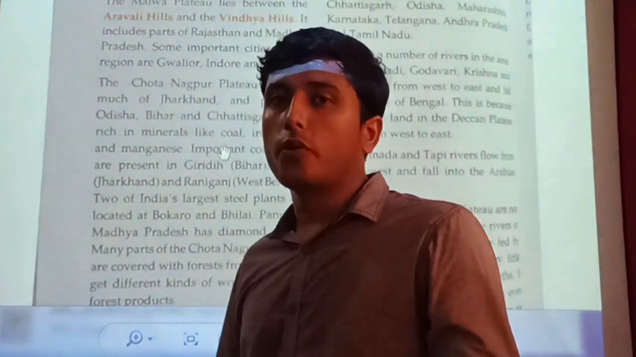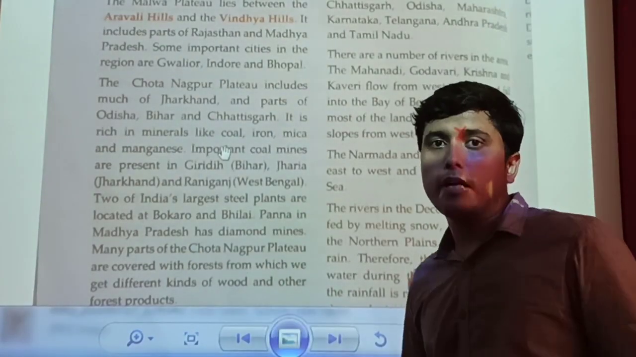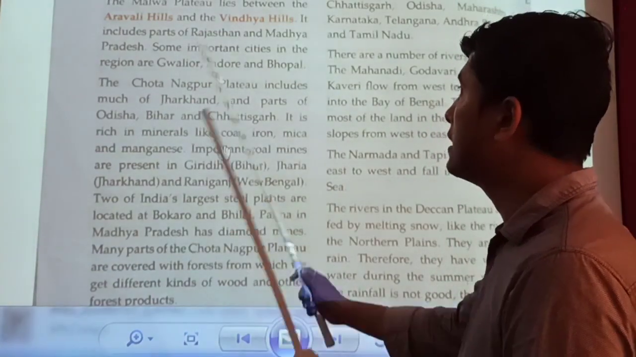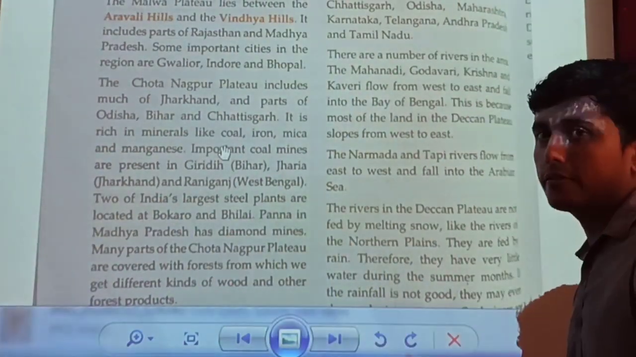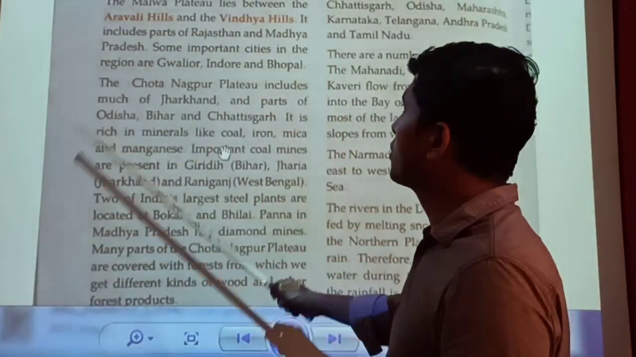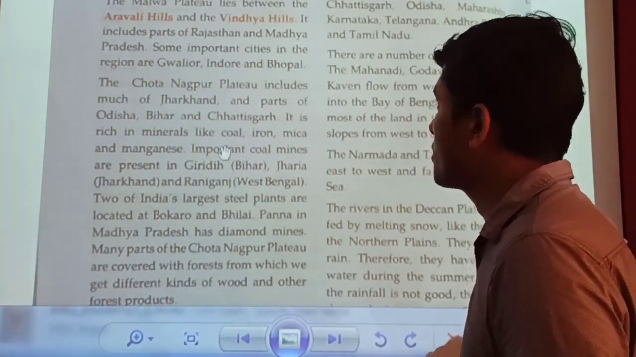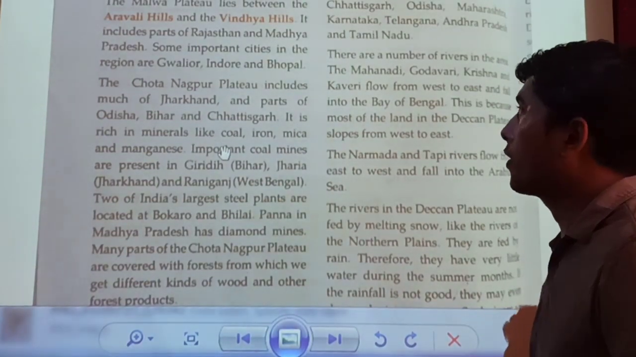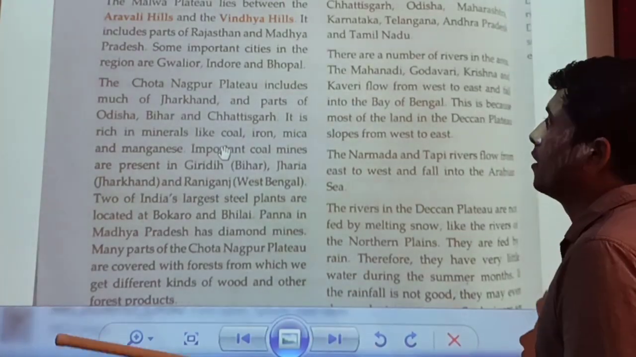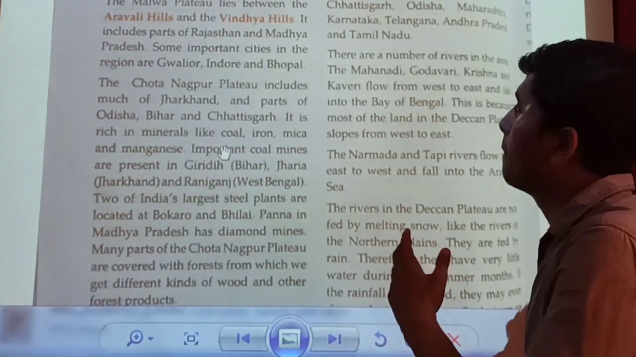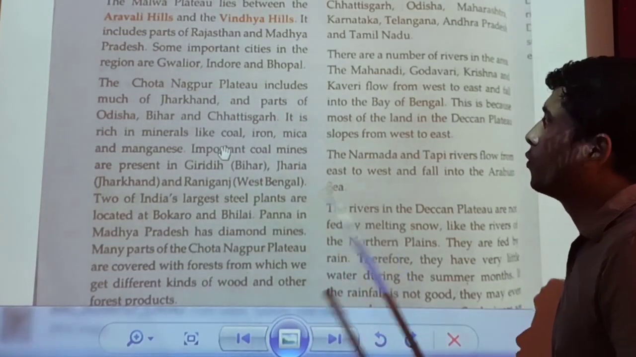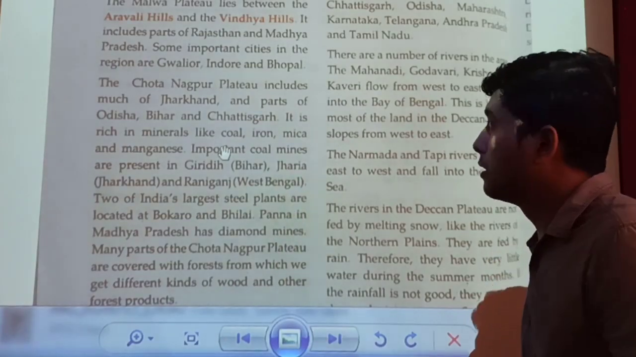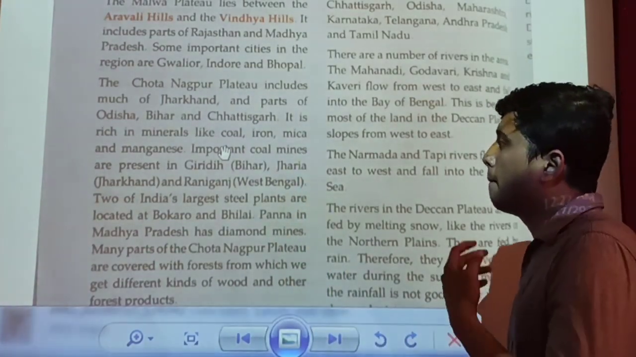Now students, after knowing the location of the Malwa Plateau and the Chota Nagpur Plateau, let's move further into the lesson. The Malwa Plateau lies between the Aravalli Hills and the Vindhya Hills. We have just seen its location. It includes parts of Rajasthan and Madhya Pradesh. Some important cities in the region are Gwalior, Indore and Bhopal. The Chota Nagpur Plateau includes much of Jharkhand and parts of Odisha, Bihar and Chhattisgarh. It is rich in minerals like coal, iron, mica, and manganese.